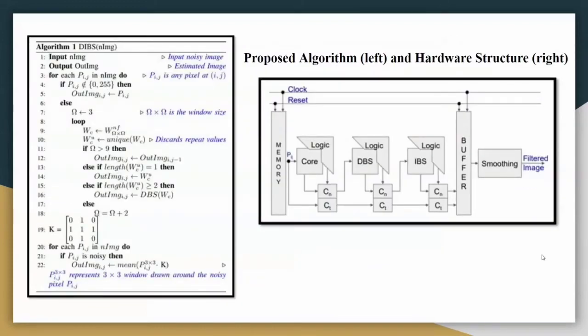As we can see in the algorithm, first of all, we input the noisy image, and we get an estimated output image. If a pixel is noisy, then only we process it. We see its distance from the center pixel, and then we take the mode of all the distances, and then based on that, we output our image, the final noise-free pixel.